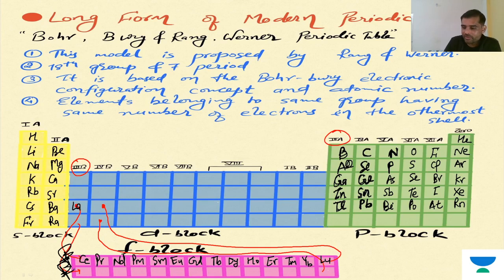Okay. La Ce Pr Nd Pm Sm Eu Gd Tb Dy Ho Er Tm Yb Lu. Okay. And for this series, we need to memorize only this. Here it is thorium, protactinium, uranium, neptunium, plutonium, americium, Am, and here it is Cm, and Bk, and here Cf, Es, Fm, and Md, No, and Lr. So we need to memorize it.